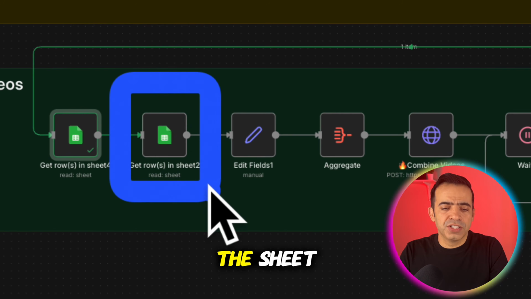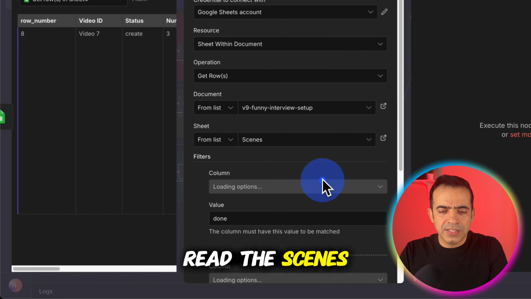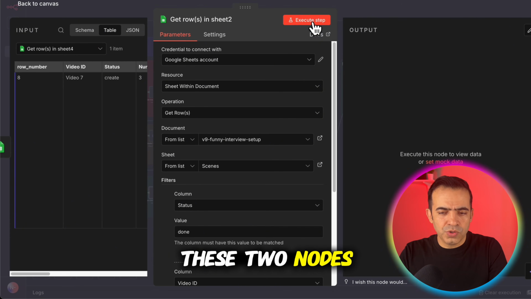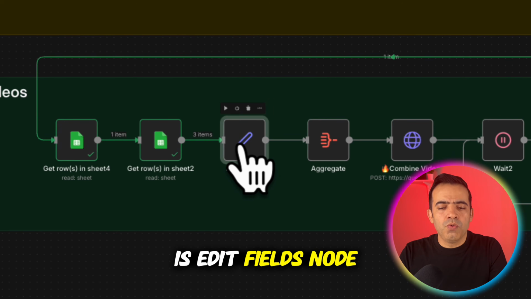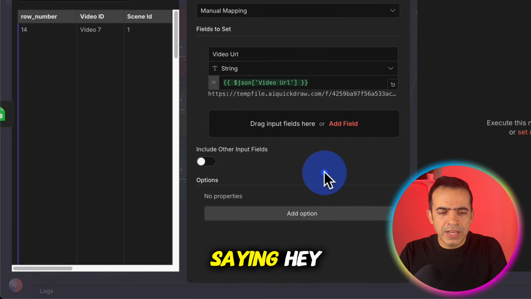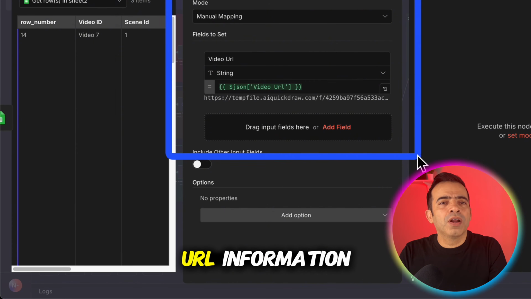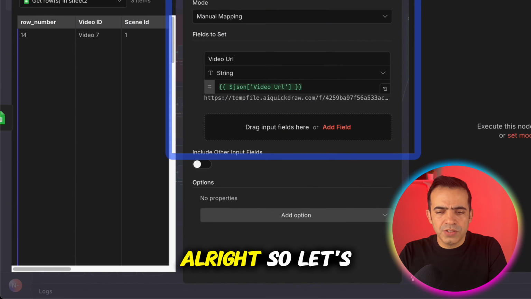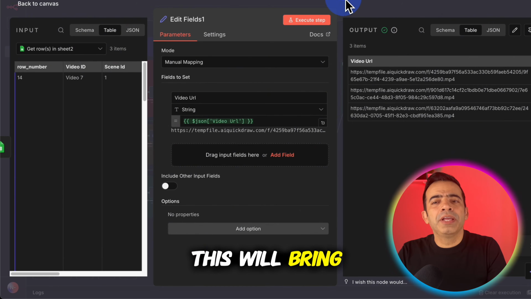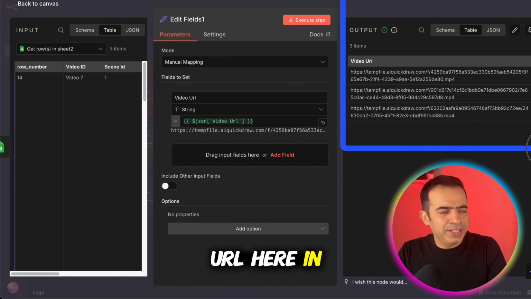So I'm reading the sheet again, which is going to read the scenes. Let's run these two nodes together. Next thing is the read fields node. What we are doing here is just saying, hey, from this sheet give me the URL information of each video. Alright, so let's execute this node. This will bring all the video URLs here in n8n.